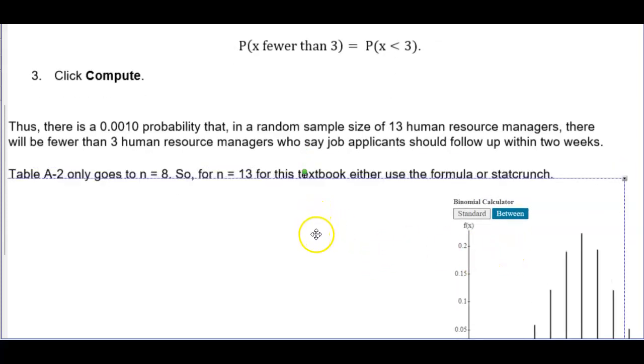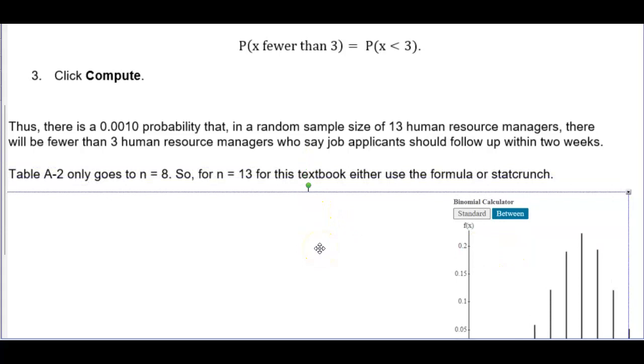Okay, now also keep in mind that table A2 in the back of the textbook only goes to n equal to 8. So for n equal to 13 for this textbook, you either want to use the formula or in this case, use StatCrunch.